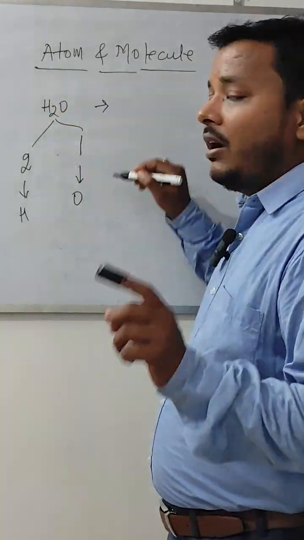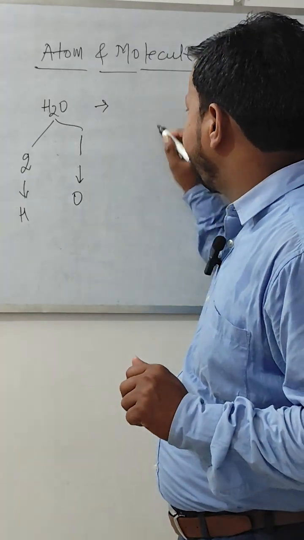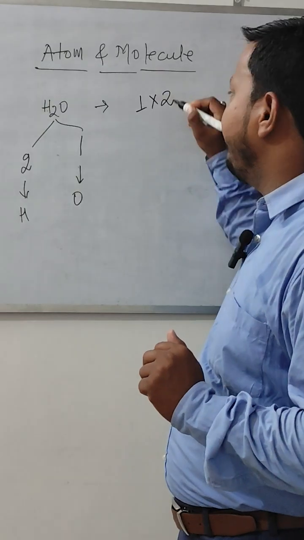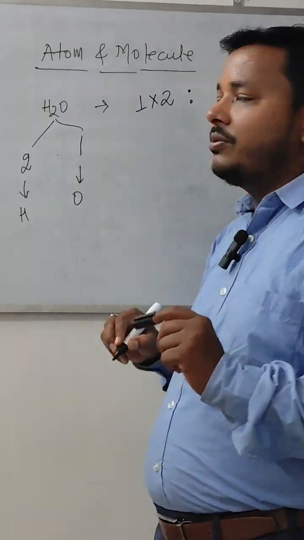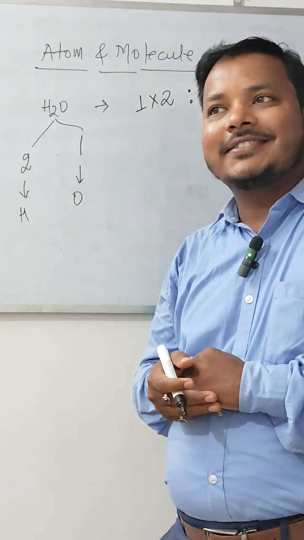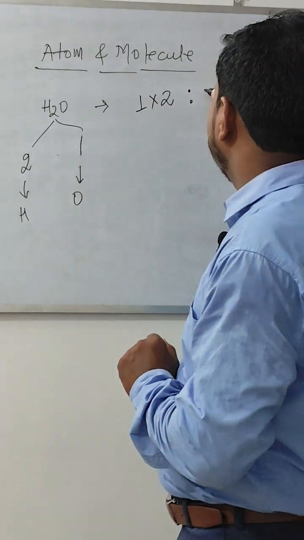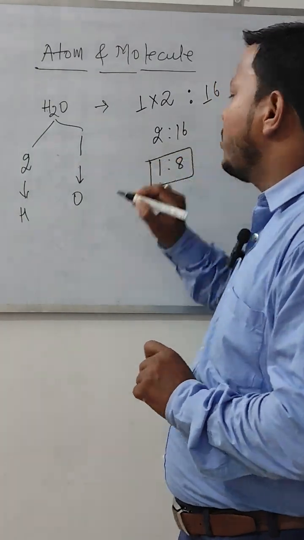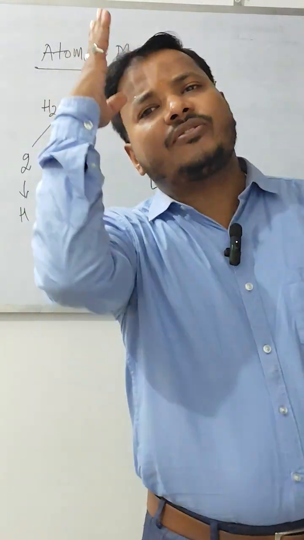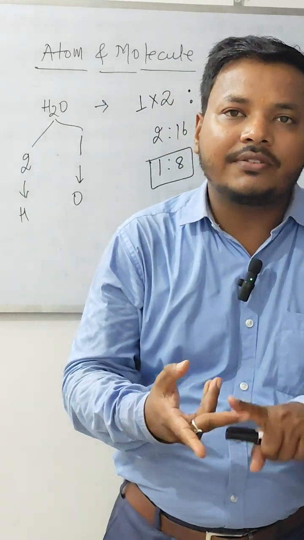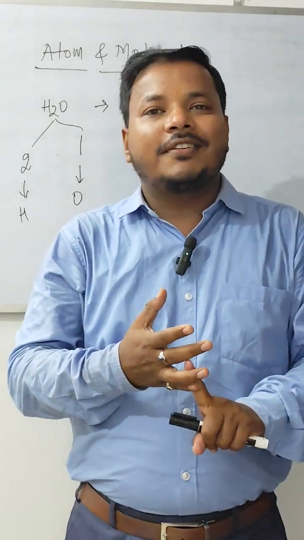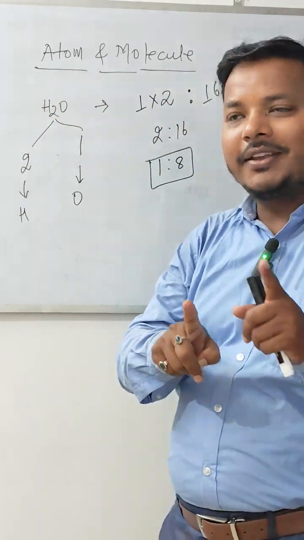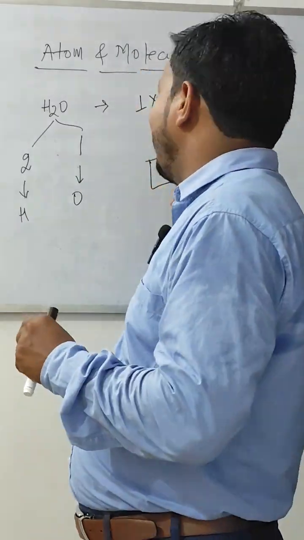That means the atomic mass of hydrogen is 1, and the number of atoms of hydrogen is 2, so it should be multiplied by 2. What is the atomic mass of oxygen? The atomic mass of oxygen is 16, so put it over here. So 2:16, that is 1:8. So the water you can take from any source, lake, river, sea water, it always consists of the same elements, that is 2 atoms of hydrogen and 1 atom of oxygen, combined in the fixed proportion by their mass, that is 1:8.